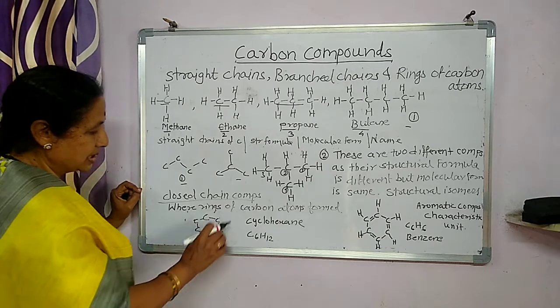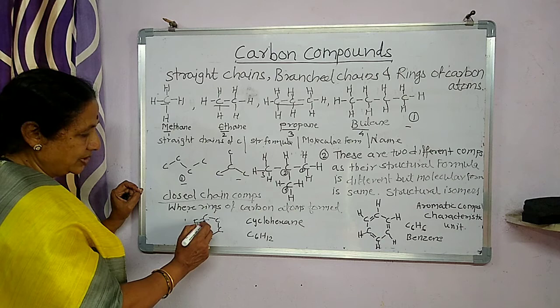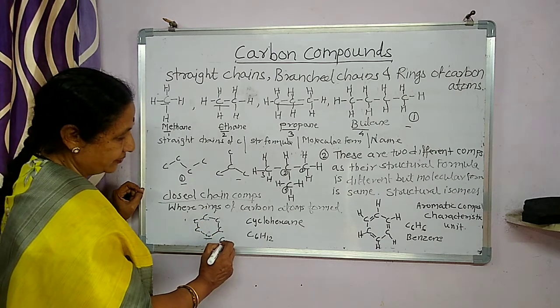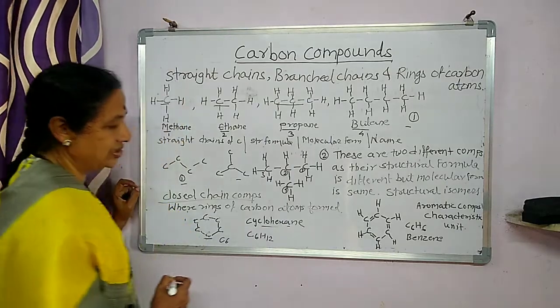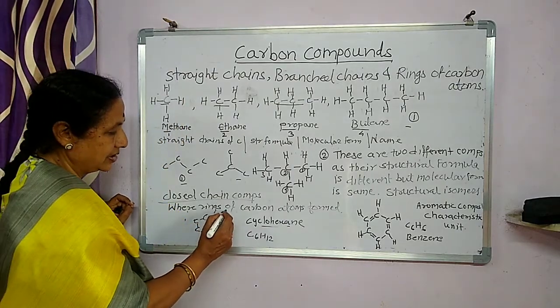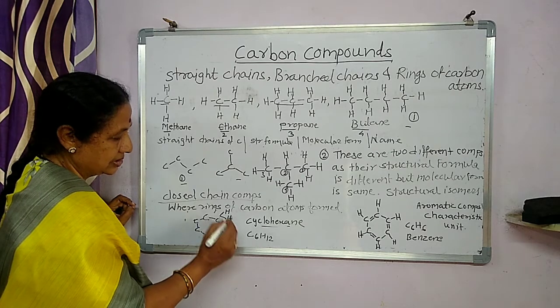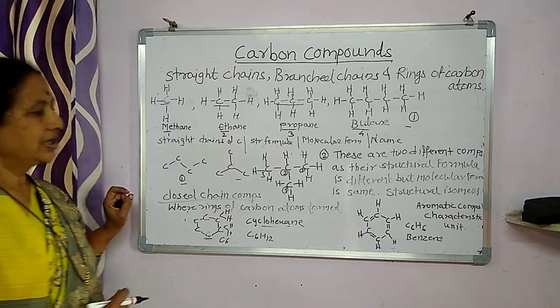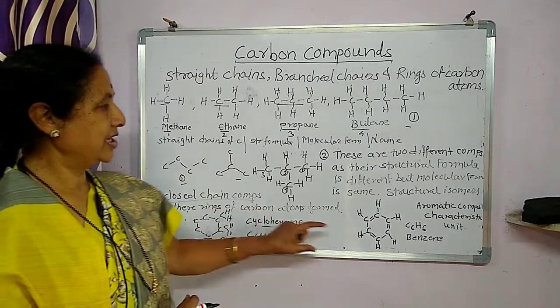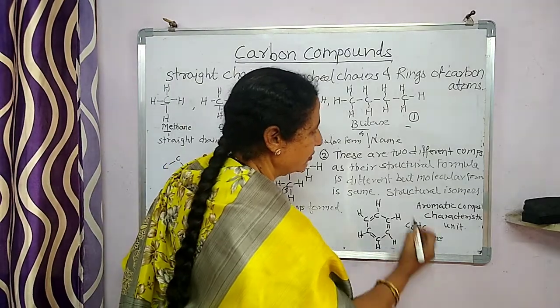You can write here the basic structure of a cyclic compound, C6, cyclohexane, C6H12, in this way. Draw it at home. Now another compound I have given here, the structure of benzene.